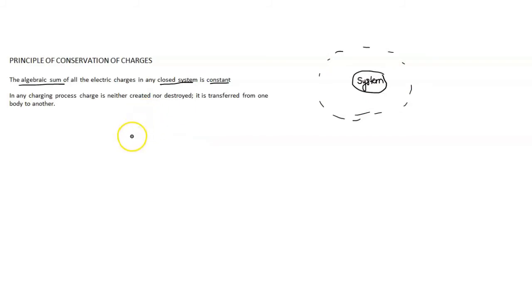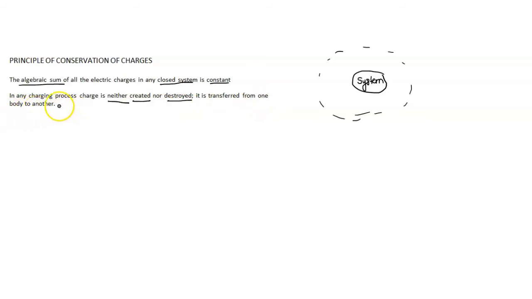So if we consider the algebraic sum of all the electric charges in a closed system, then the total sum must be constant. That is nothing but the principle of conservation of charges. It also states that in any charging process, charge is neither created nor destroyed. It is only transferred from one body to another.